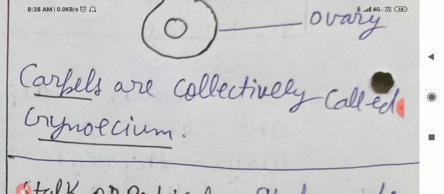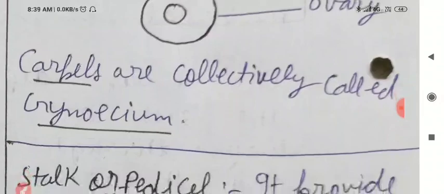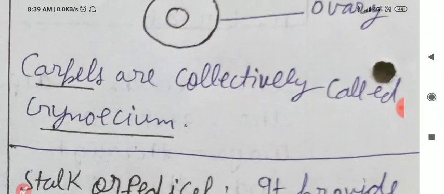Next, carpels are collectively called gynoecium. Please write it. Carpels are collectively called gynoecium.